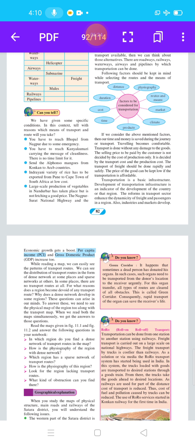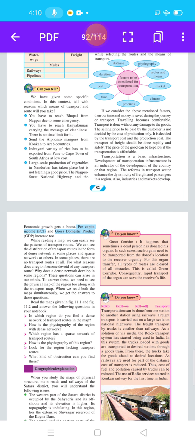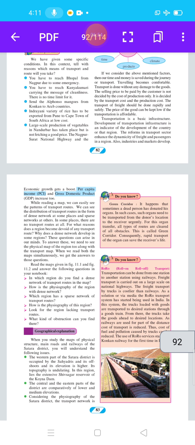Affordable means reasonable. Transportation is a basic infrastructure. Development of transportation infrastructure is an indicator of the development of the country or that region. The reforms in the transport sector enhance the dynamicity of freight and passengers in the region. Also, industries and markets develop. Economic growth gets a boost. Boost means growth. Per capita income, PCI, and gross domestic product, GDP, increase too.